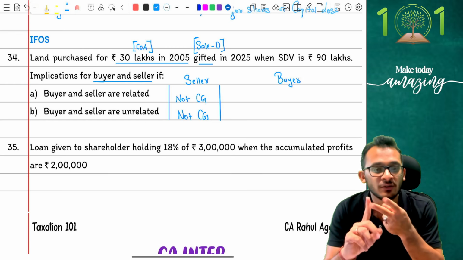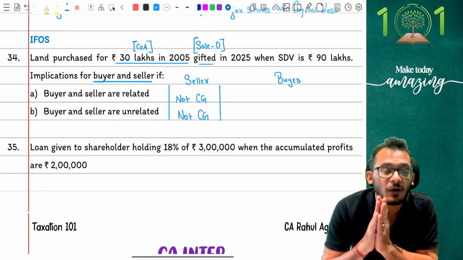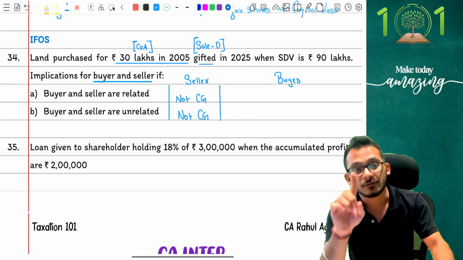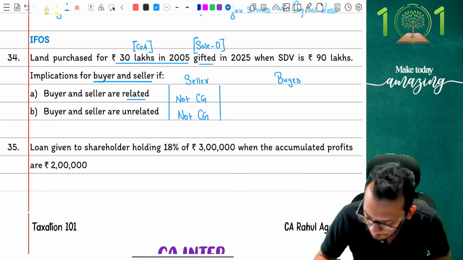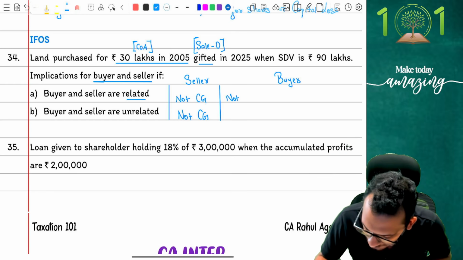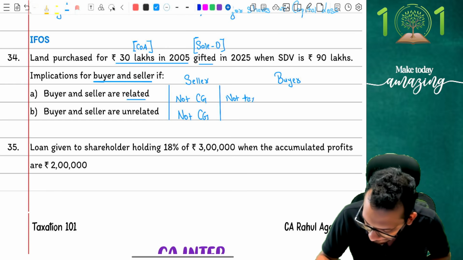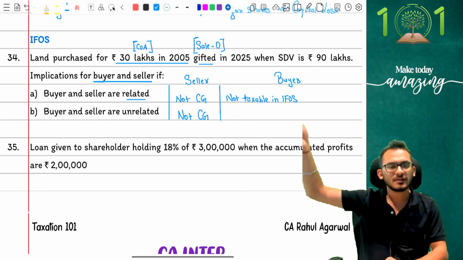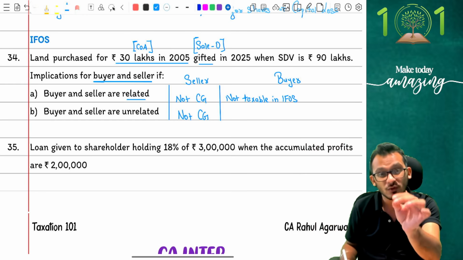Second, we discussed that you have to check for any exceptional rules. And exceptional rules say that if you're going to get any kind of gift from a related party, then that is not taxable as gift. Which means, when you said that the buyer and seller are related, I'm going to say not gift under IFOS. I'm going to say not taxable in IFOS because the buyer is related. There is nothing which we can do. So it is not going to be taxable in IFOS. The matter closes there itself.